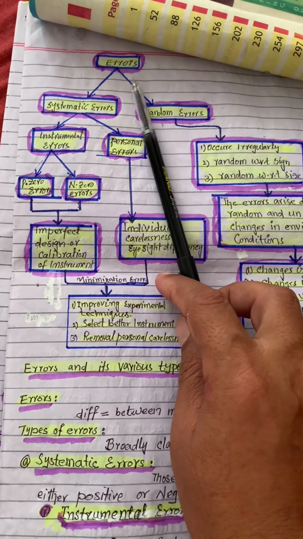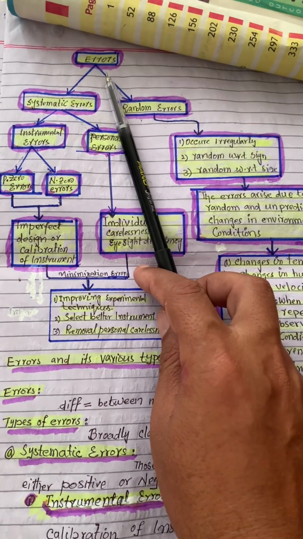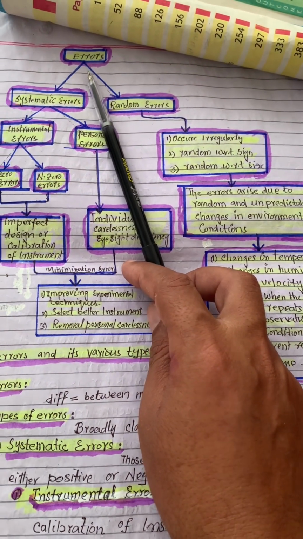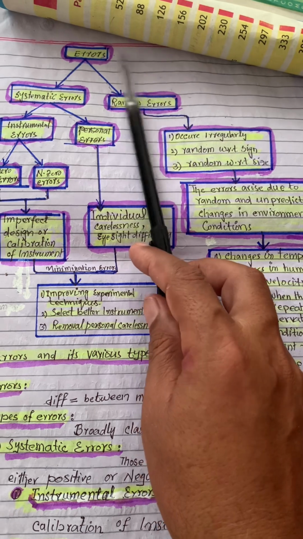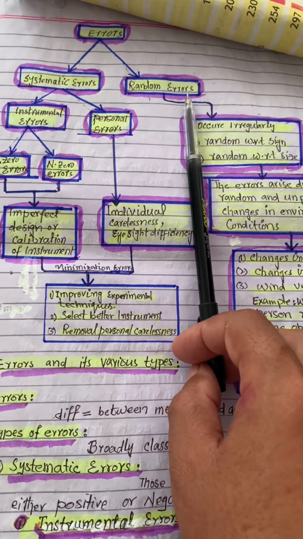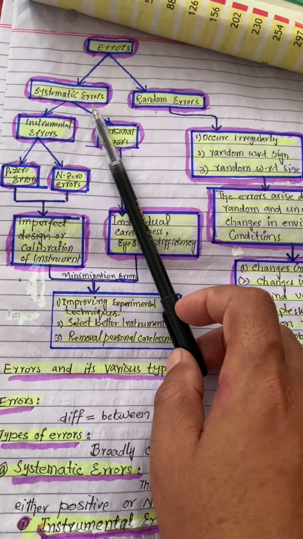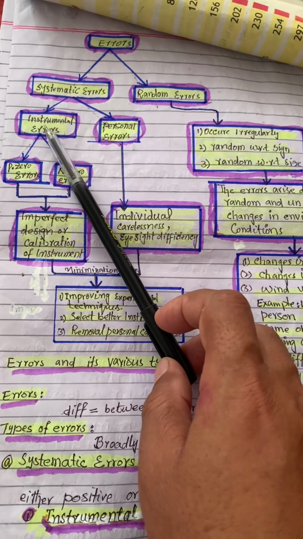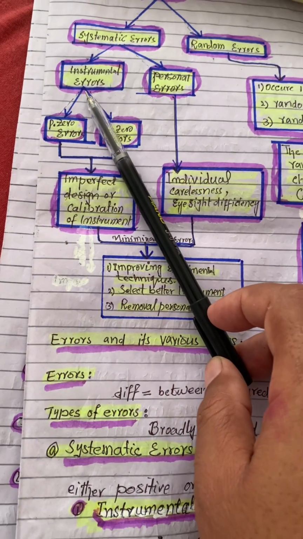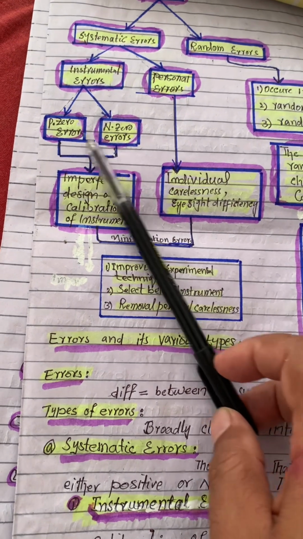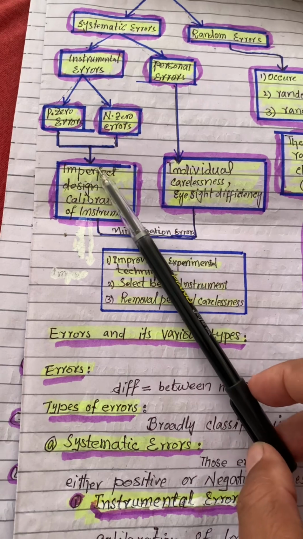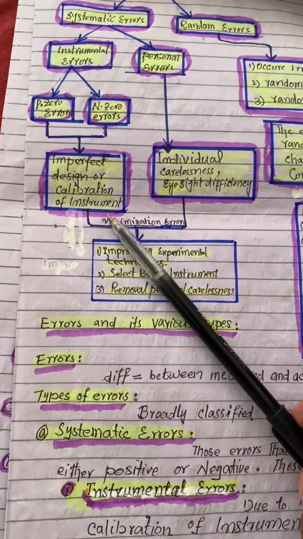Errors. Errors are also important, because whenever we measure something, the measured value does not exactly equal the actual value. So let us see the types of errors. Basically there are two types of errors: systematic errors and random errors. Systematic errors are grouped into two: instrumental error and personal error. The instrumental errors are then grouped into two types: positive zero error and negative zero error. These two zero errors come because of imperfect design and calibration of the instrument.